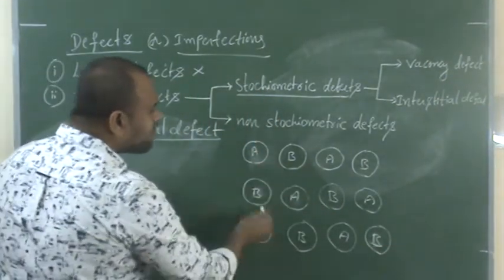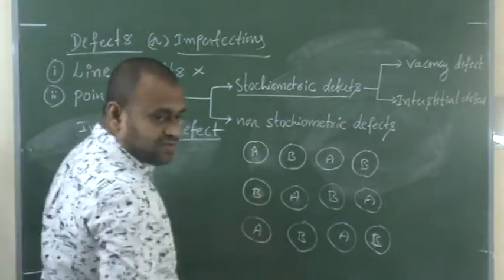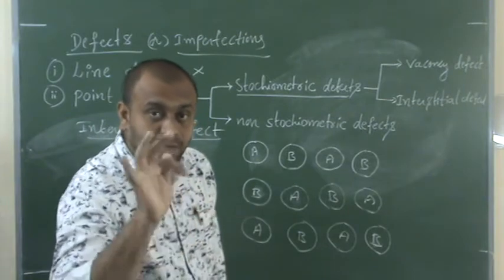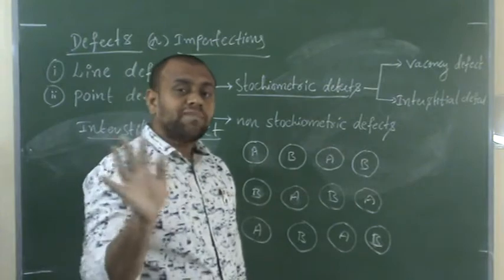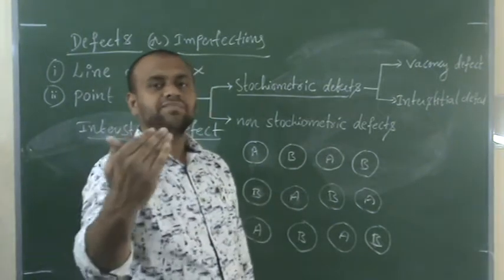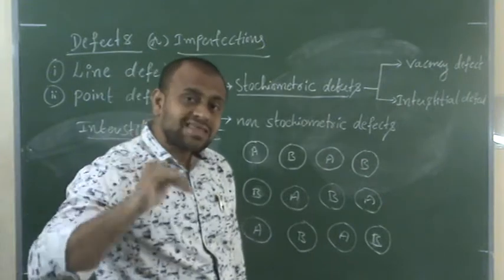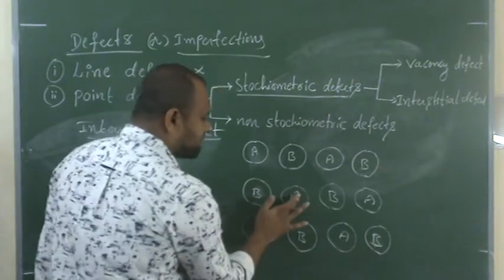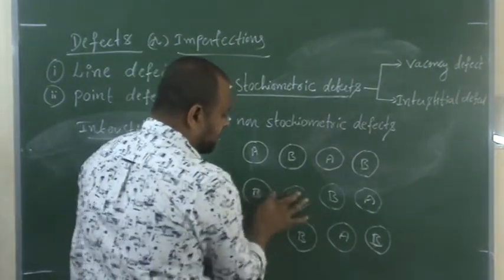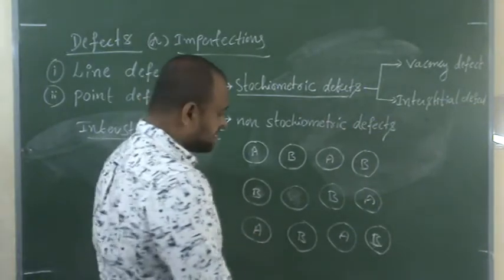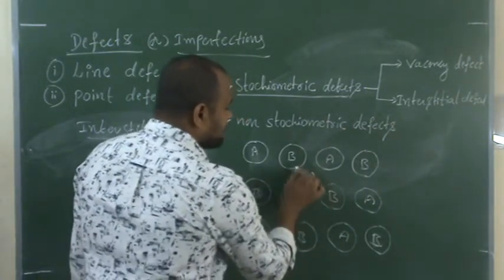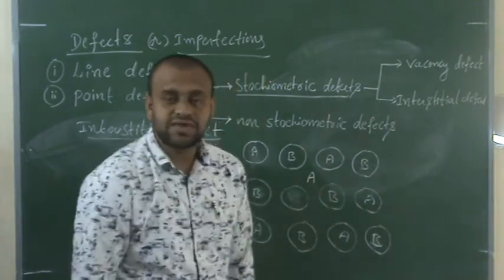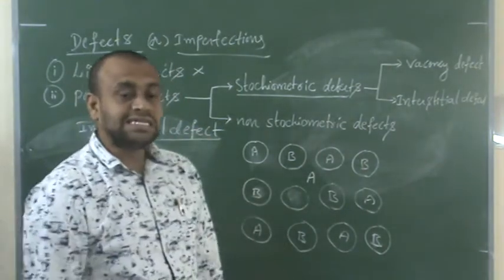Here, there are 2 kinds of particles, A and B. So here the dislocation happens, the defect happens, but the particles won't go away from the crystal. They will stay inside the crystal itself. For example, if A is missing from here, it occupies the space between the particles. These spaces are called interstitial spaces. That's why the defect is called an interstitial defect.